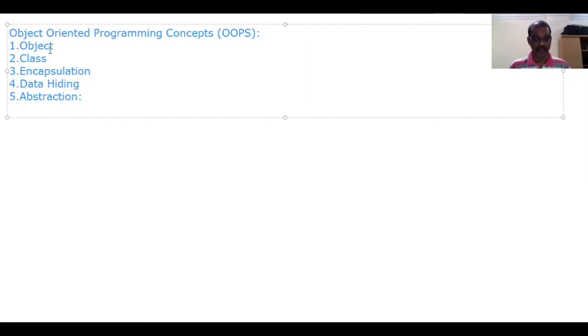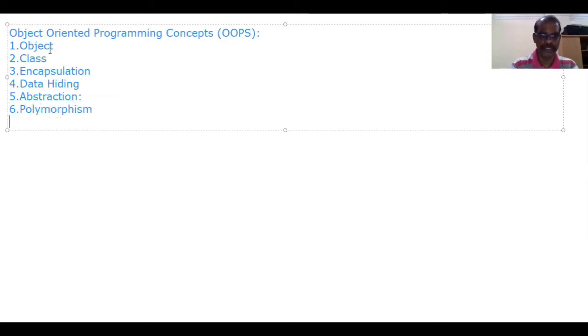Sixth one is polymorphism. Seventh one is inheritance. So there are 7 concepts in object-oriented programming: object, class, encapsulation, data hiding, abstraction, polymorphism, and inheritance.